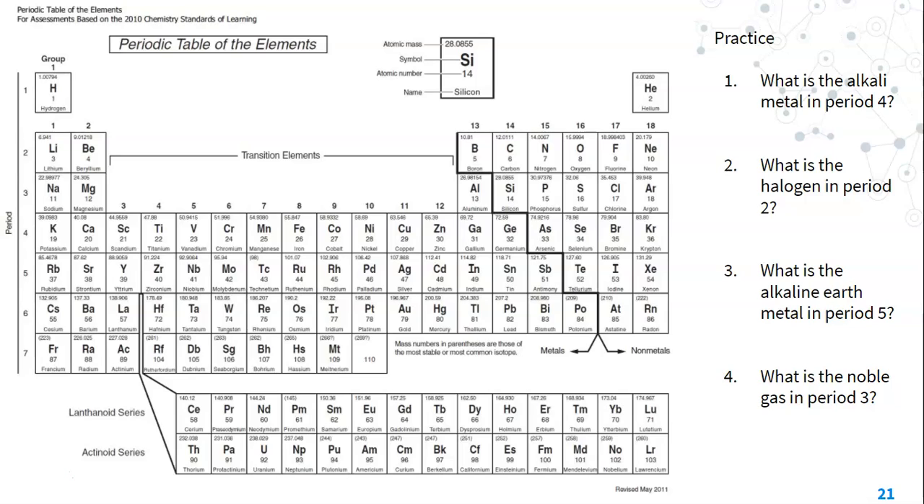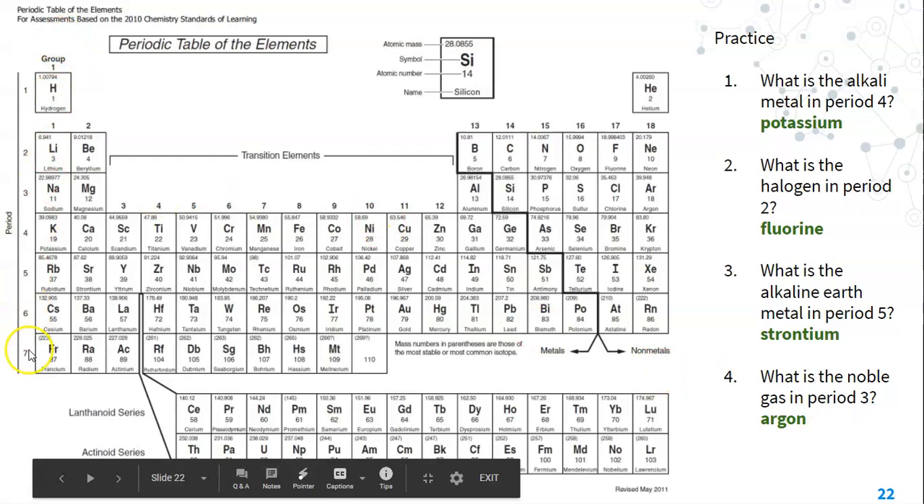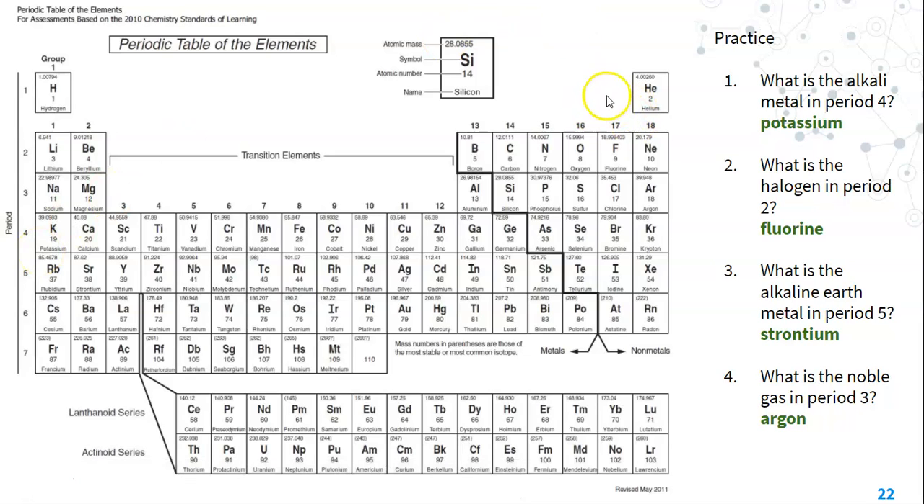The alkali metal in period 4, halogen in period 2, alkaline earth metal in period 5, and the noble gas in period 3. Okay, so take a look at the answers. So alkali metals are group 1, so in period 4 that would be potassium. Halogens are group 17, so in period 2 that would be fluorine. Alkaline earth metals are group 2, so in period 5 that would be strontium. And noble gases are group 18, so in period 3 that would be argon.